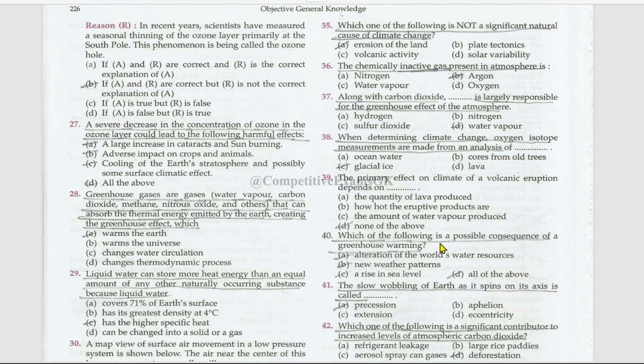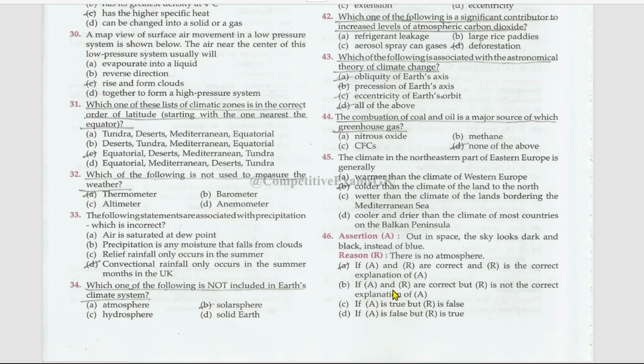Which of the following is a possible consequence of a greenhouse warming, that is, alteration of the world's resources, right? New weather patterns, right? A rise in sea level. All of these are the consequences. The slow wobbling of Earth as it spins on its axis is called precession. Which one of the following is a significant contributor to increased levels of atmospheric carbon dioxide, that is, deforestation?